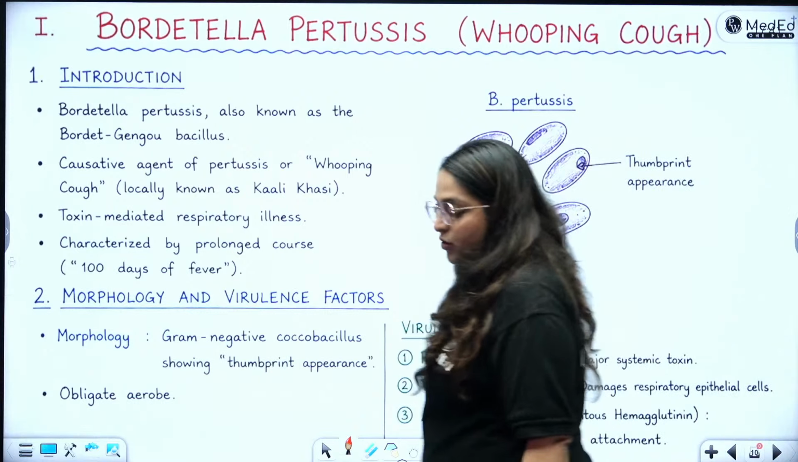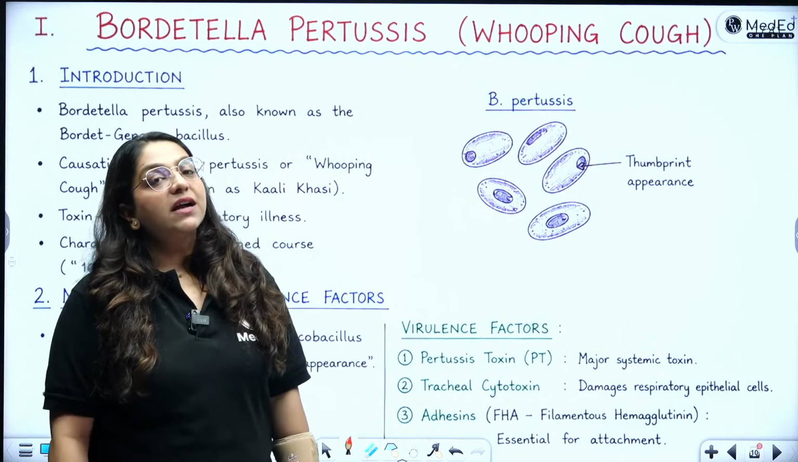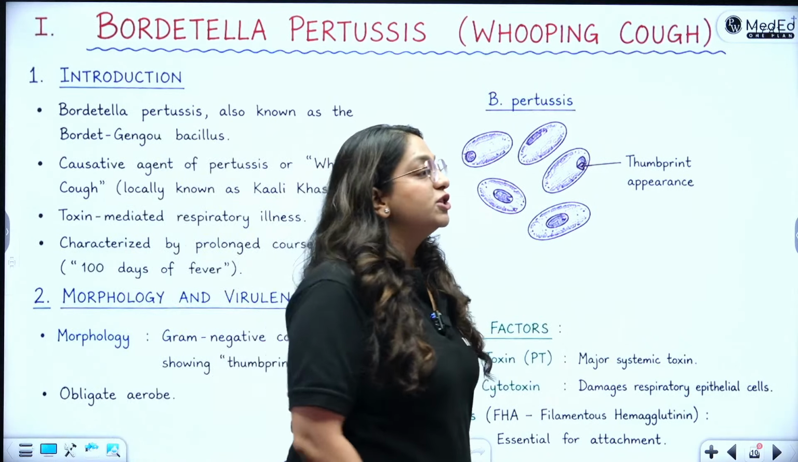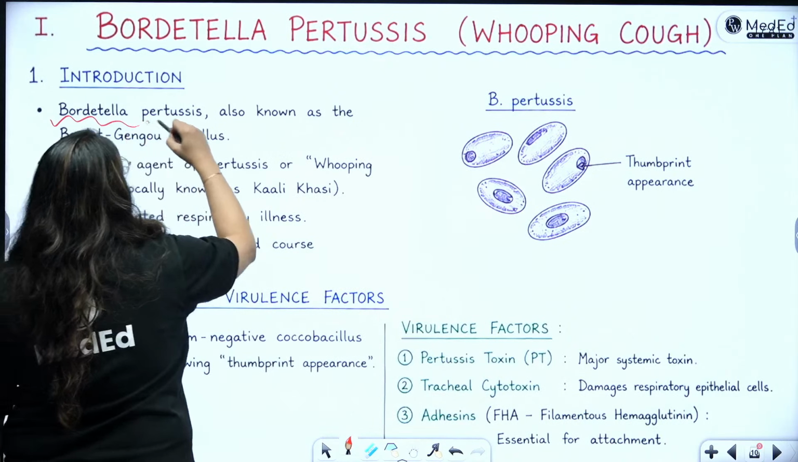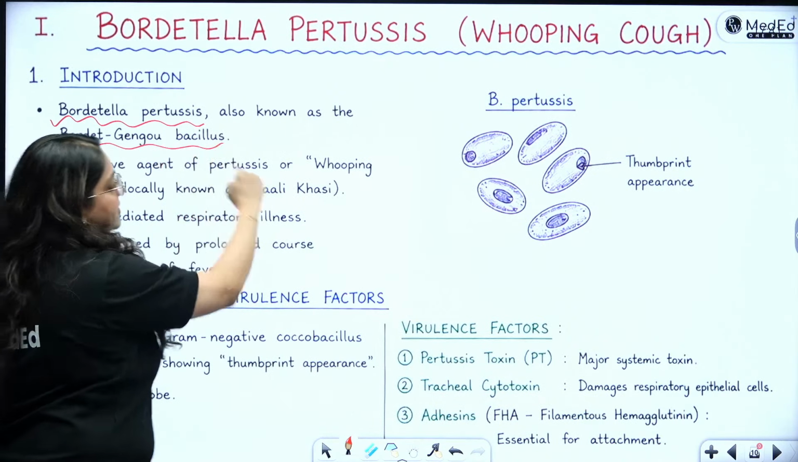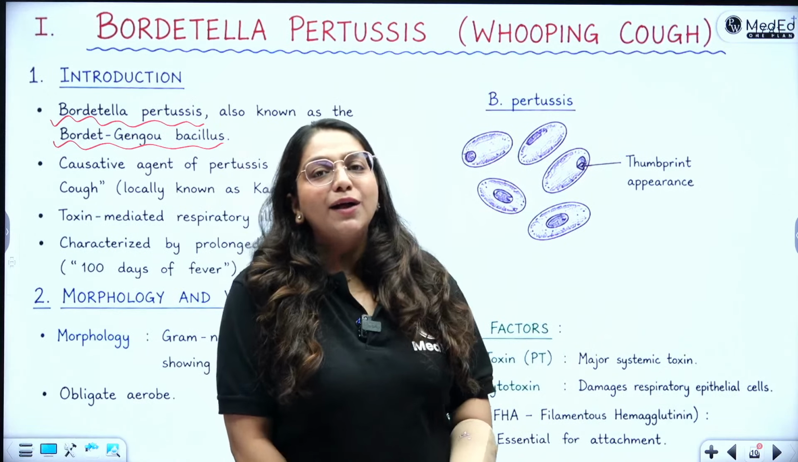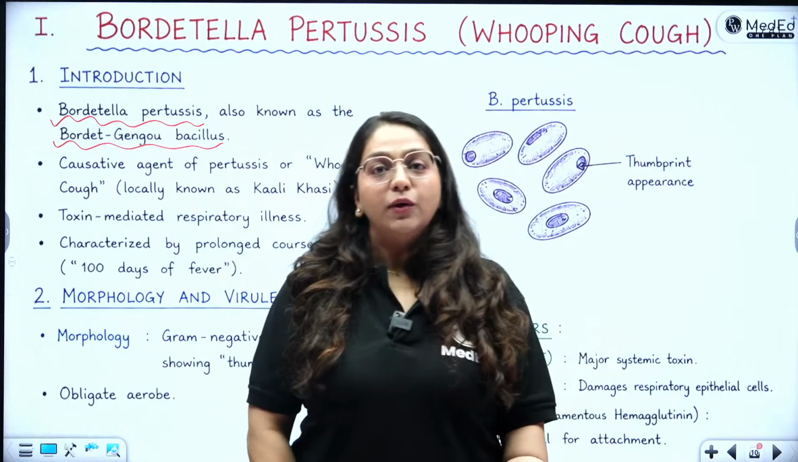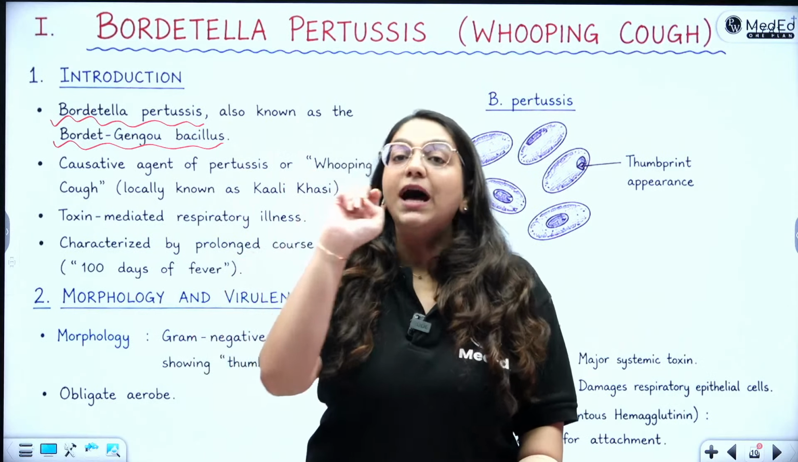Now we talk about whooping cough. Whooping cough is also called as Kali Khansi. Yes, pertussis. It is caused by Bordetella pertussis, which is also called as Bordet-Gengou bacillus. How do my students remember this? That there was a Kali Gangu. So what is Kali Gangu? Kali Khansi, Bordet-Gengou, Bordetella pertussis.